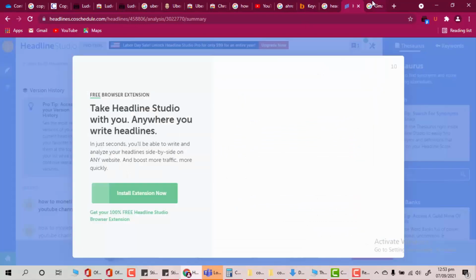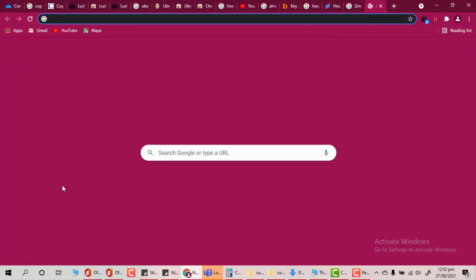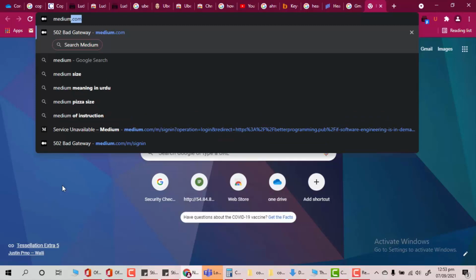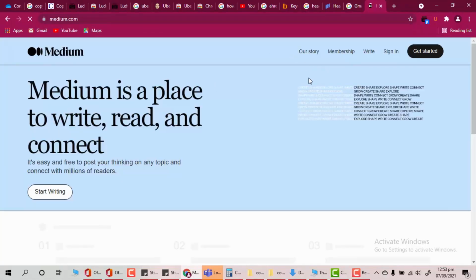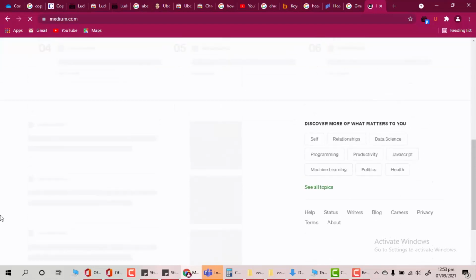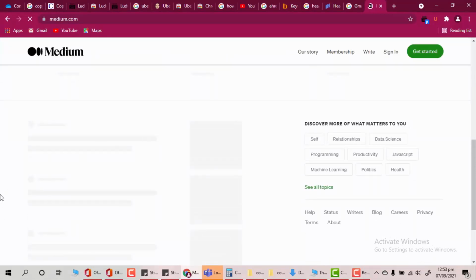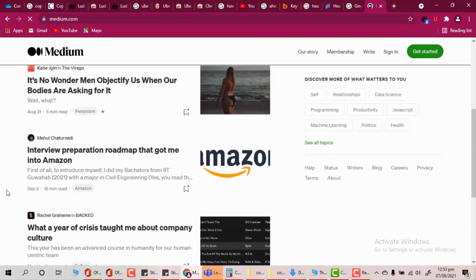So let me just go on the Medium, medium.com, and yeah, let me just take one of the headings and check the score. Let's just check the score. Okay. It's not loading. Come on. All right.